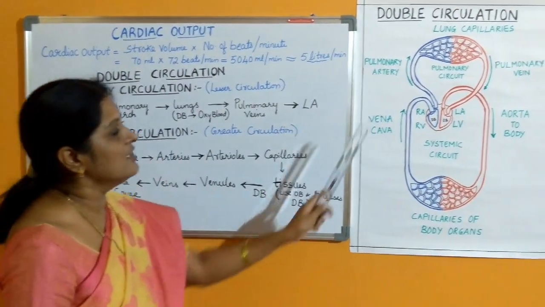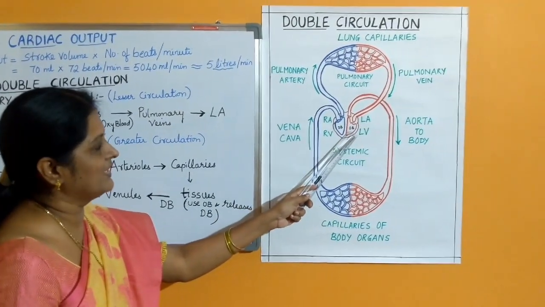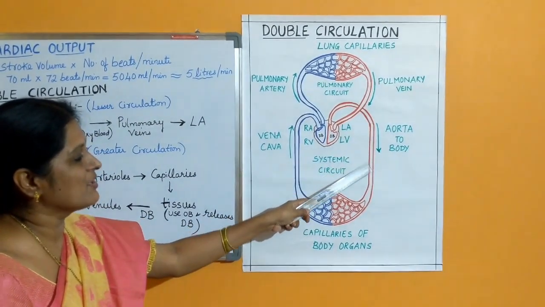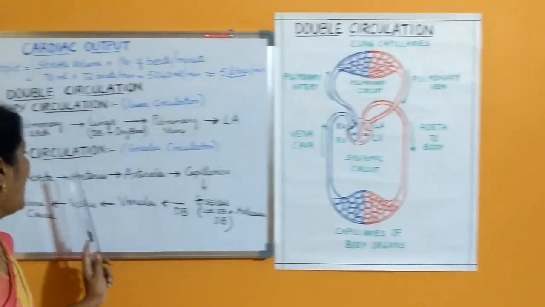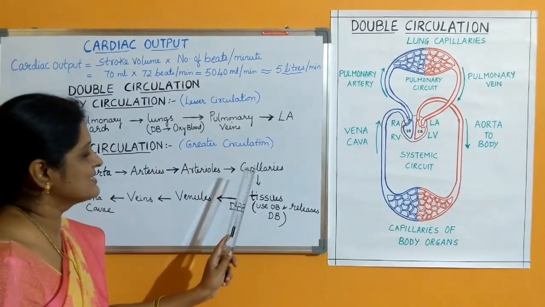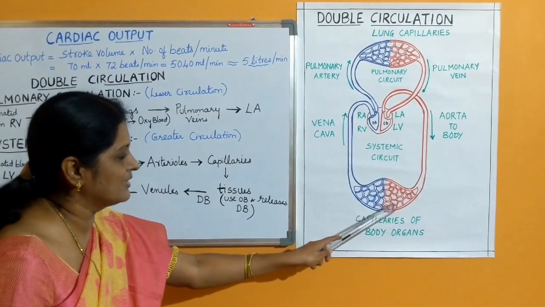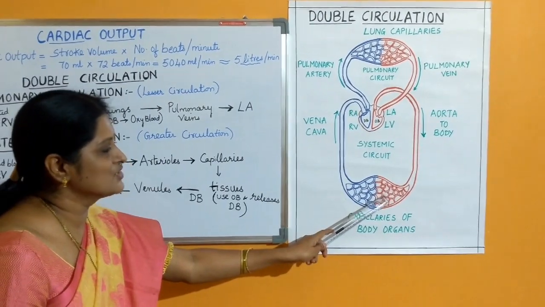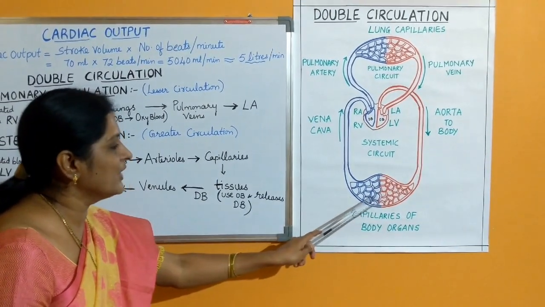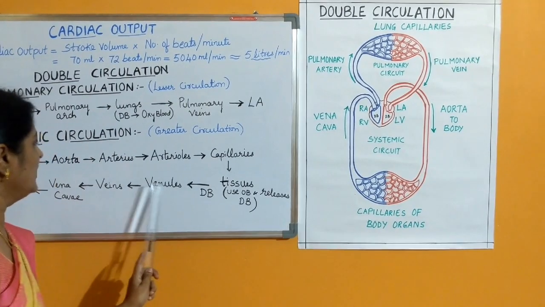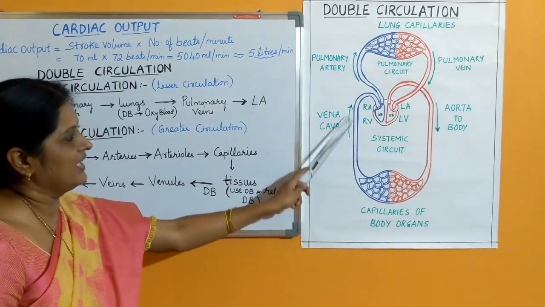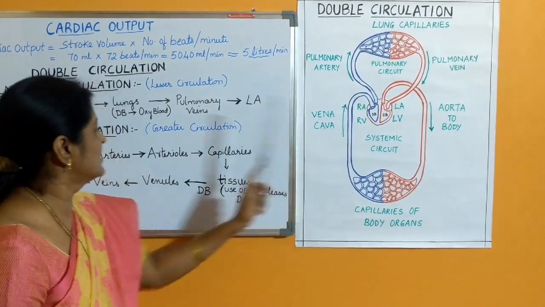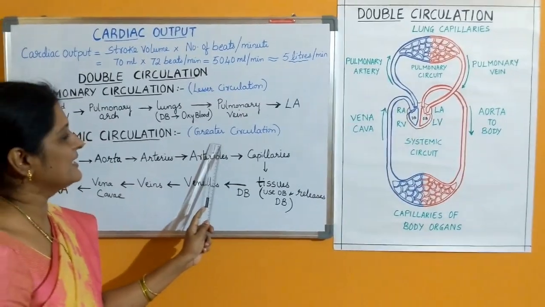In this circulation, the oxygenated blood from the left ventricle is going to travel through the systemic aorta and it is going to reach the body parts through the network of arteries, arterioles, capillaries, and it is going to reach the tissues and the body organs, where the oxygenated blood will be used and the blood is going to change into deoxygenated blood, which is going to be carried by the network of venules, veins and vena cava. And finally, it is going to reach the right atrium. And this systemic circulation is called the greater circulation.